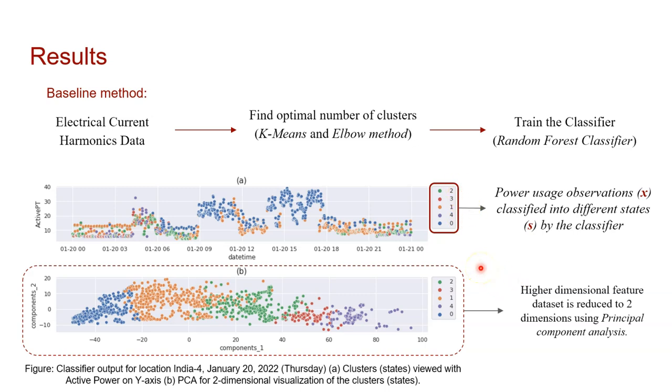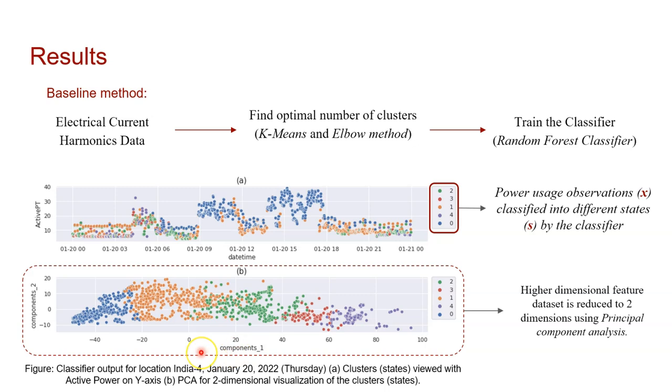As the selected electrical current harmonics data is high dimensional data, visualizing these different states would be difficult. For this purpose, we have used principal component analysis to reduce the dimensions of our data into 2 dimensions and viewed the obtained states.